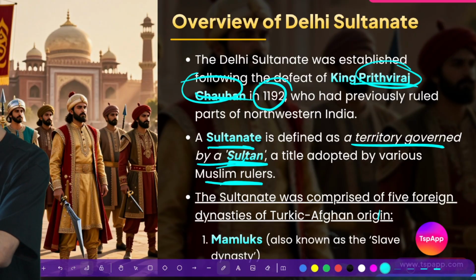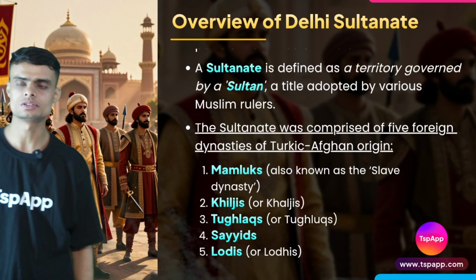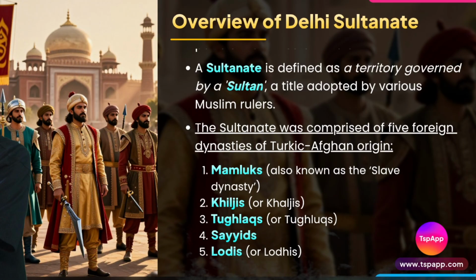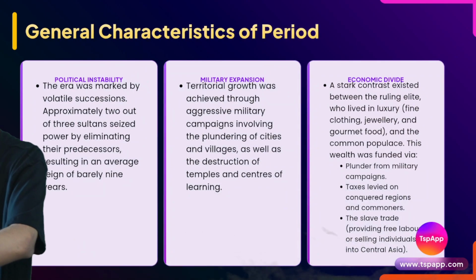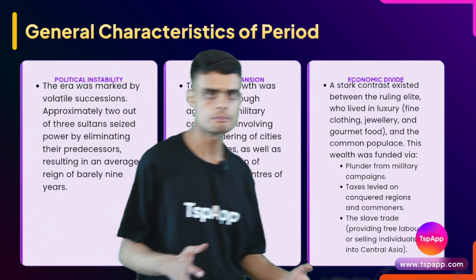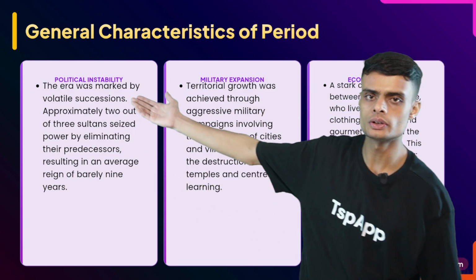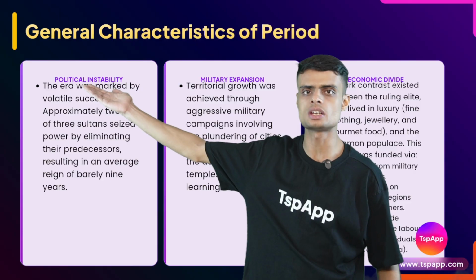Okay, and we have already seen the 5 dynasties who ruled over the Delhi Sultanate. What was the time period? What was the main characteristic of this time period? We saw that this time period was one of the most politically unstable.